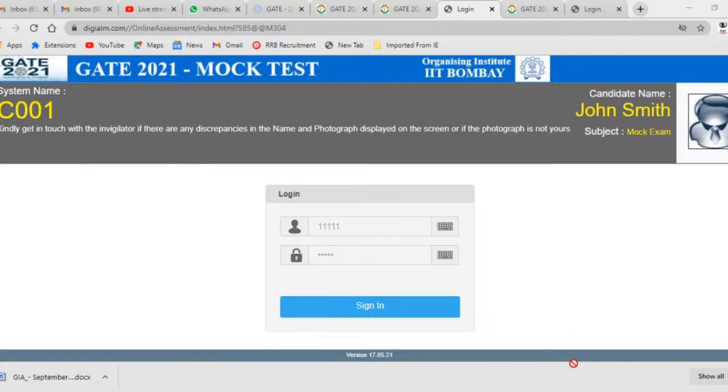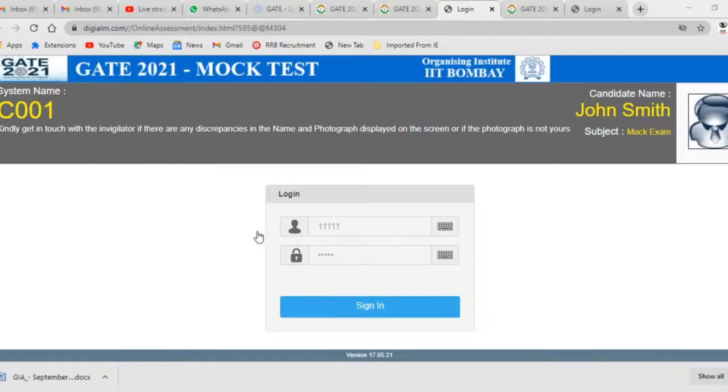So if you want to go for the technical paper, there are going to be questions from mathematics and subjects like analog circuits, electronic devices, network analysis, digital electronics, communication systems, electromagnetics.